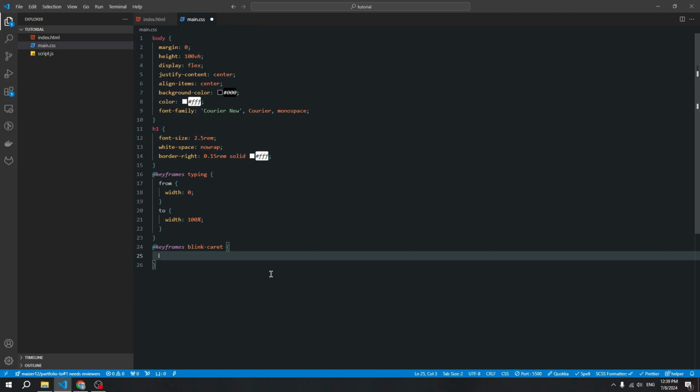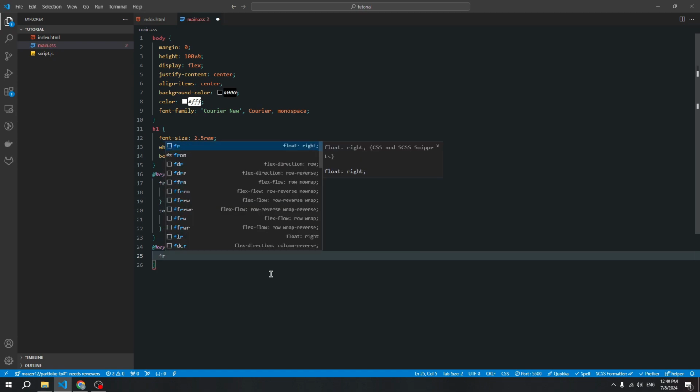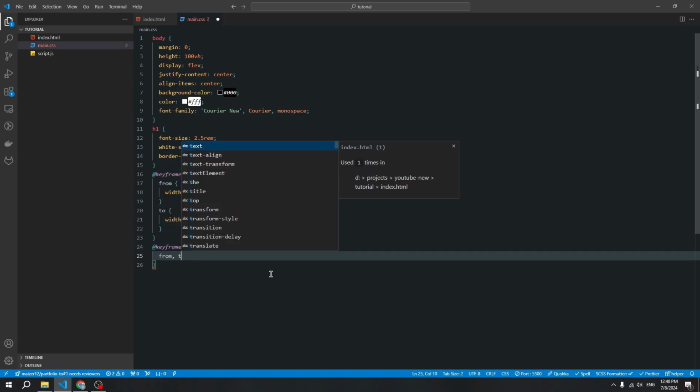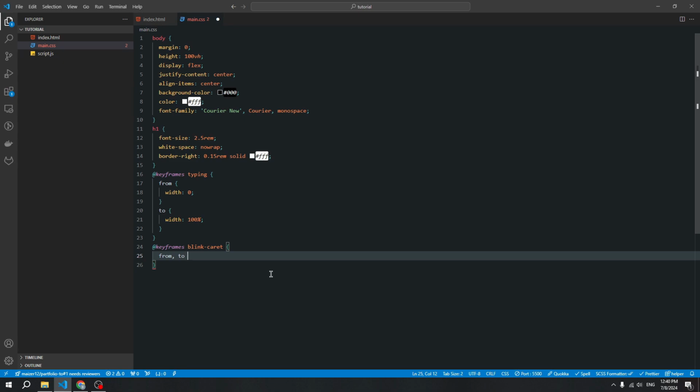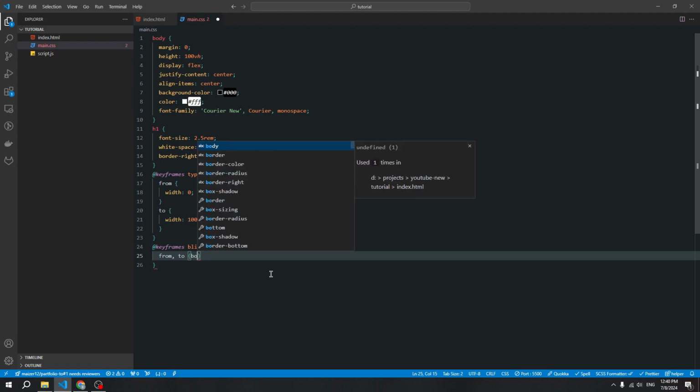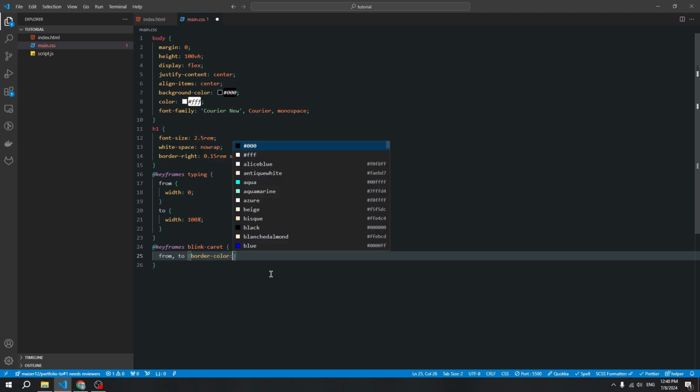This animation will have 3 parts, but we can combine from and to. Create from and to into one line, and for these 2 parts we need to create a new property, border color transparent.